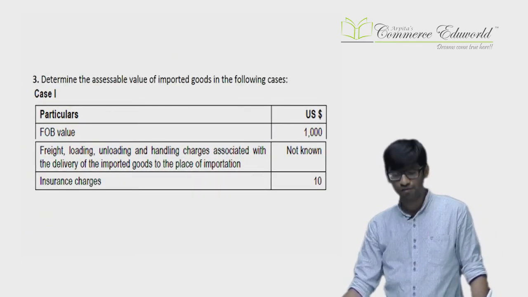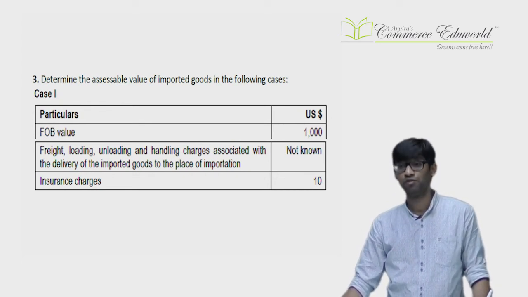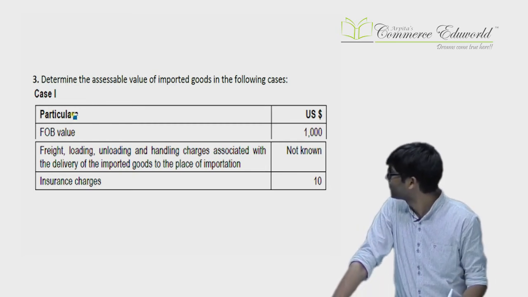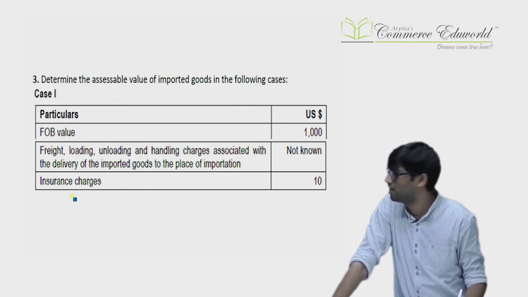Now the third question of the RTP is again based on the amendment and valuation only. So observe, out of the 5 questions given in the RTP for customs, 3 are from that amendment in rule 10.2 only. Let us see that. Determine the value in following cases. FOB is there, freight etc. is not known, insurance is there.